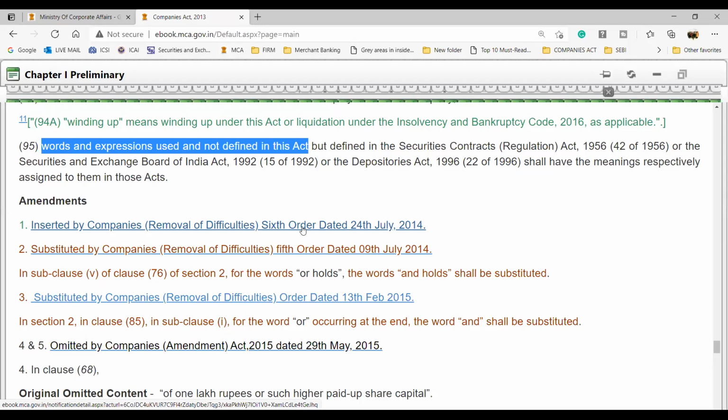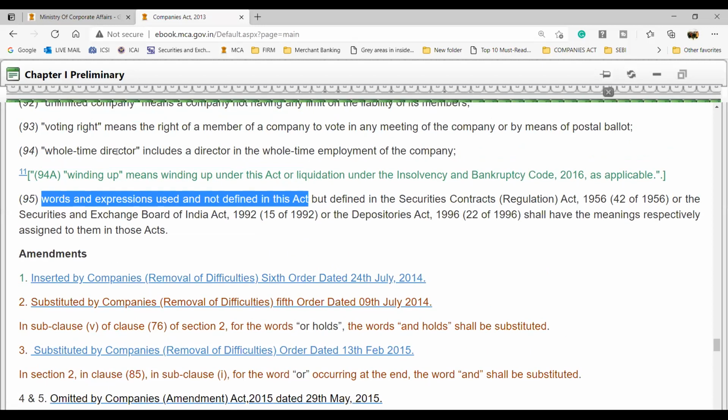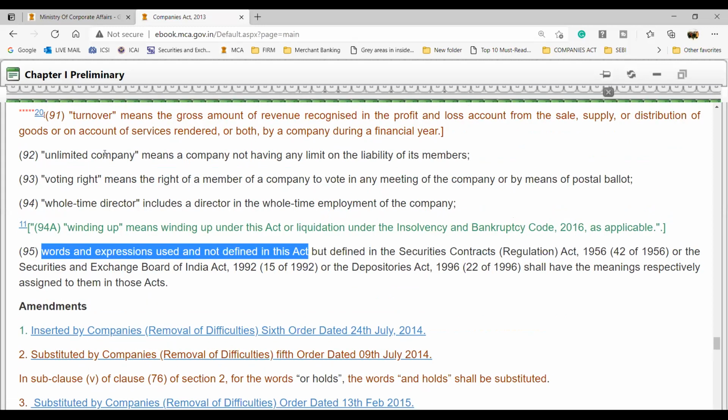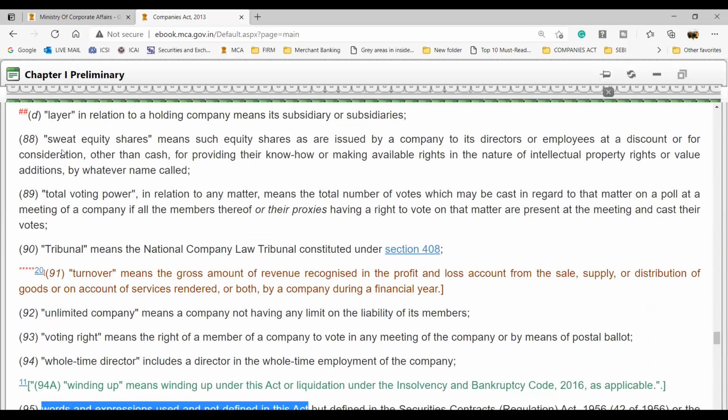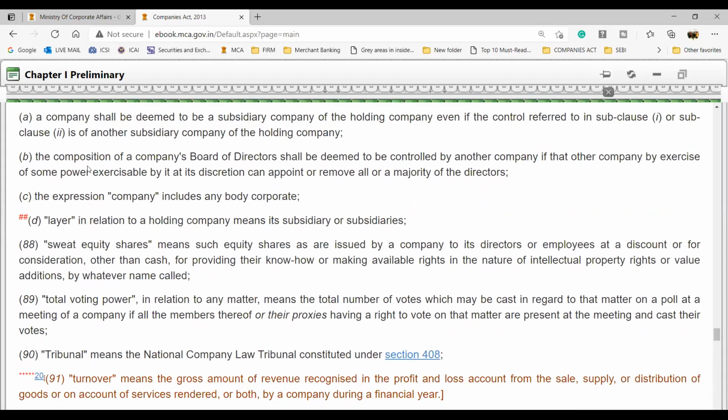Correct. Yash has answered in the comment section, not stated in the above definition. Okay. So let's say the word winding up is being defined. The word full-time director is defined. The word voting right is defined. Unlimited company, turnover, tribunal, voting power, sweat equity, layer, everything is being defined.